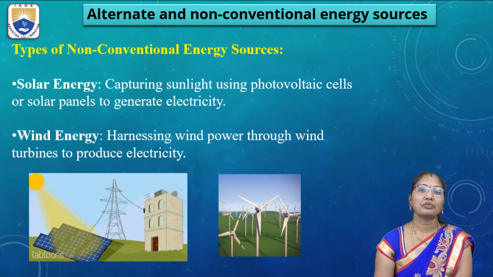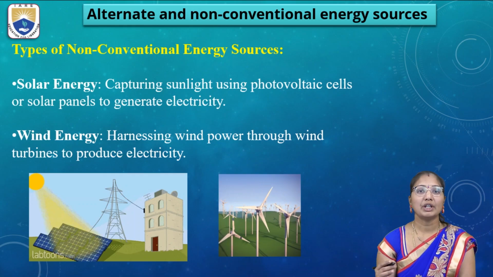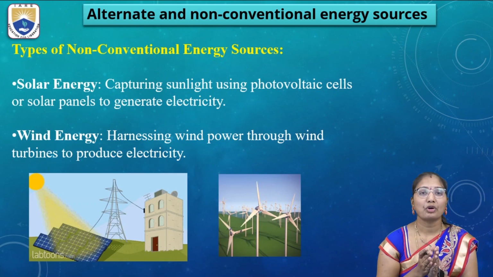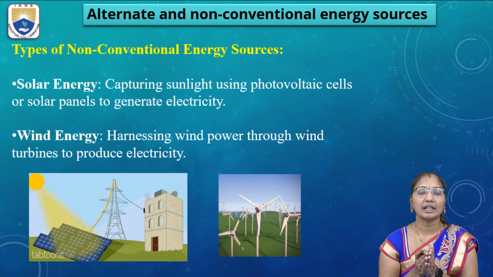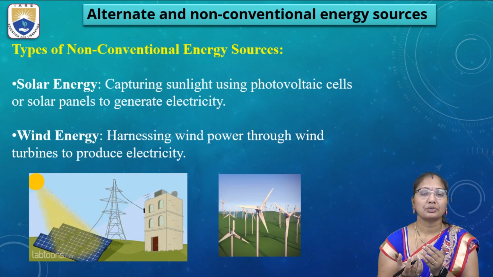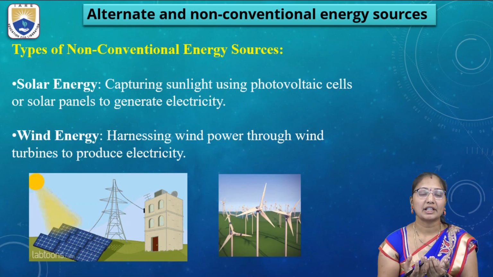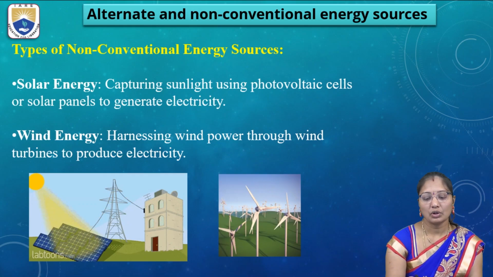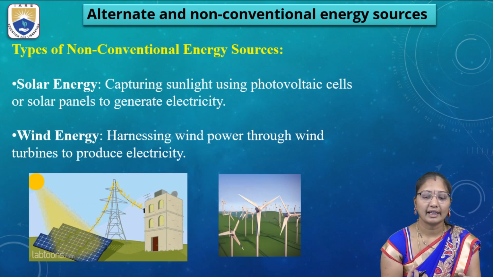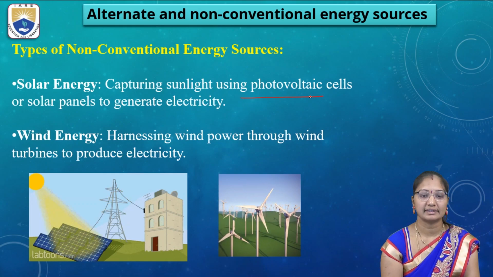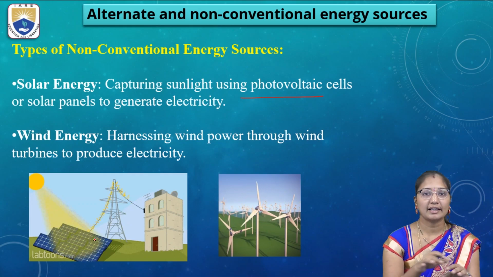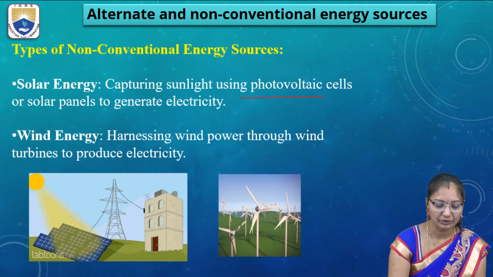So what are the types of non-conventional energy sources? We are going to see these renewable energy sources. The first and foremost is solar energy. This is very abundant and we can use it in a proper way to get power or more applications from solar energy. So what is solar energy and how does it work? Solar energy is the capturing of sunlight using photovoltaic cells. These photovoltaic cells are very tiny and are arranged on a sheet. This is called a solar panel.